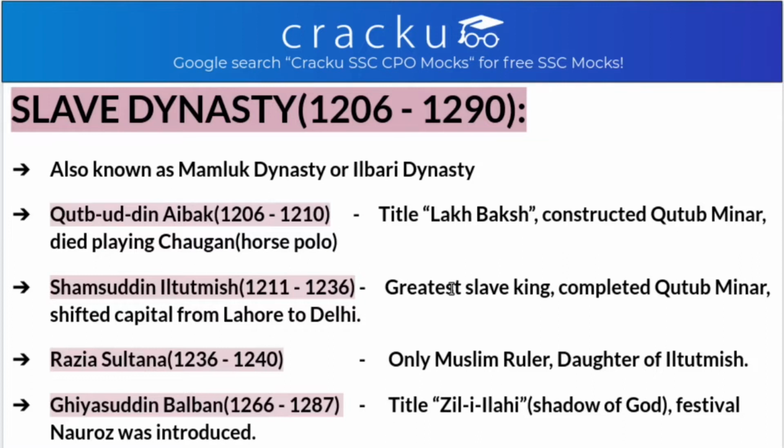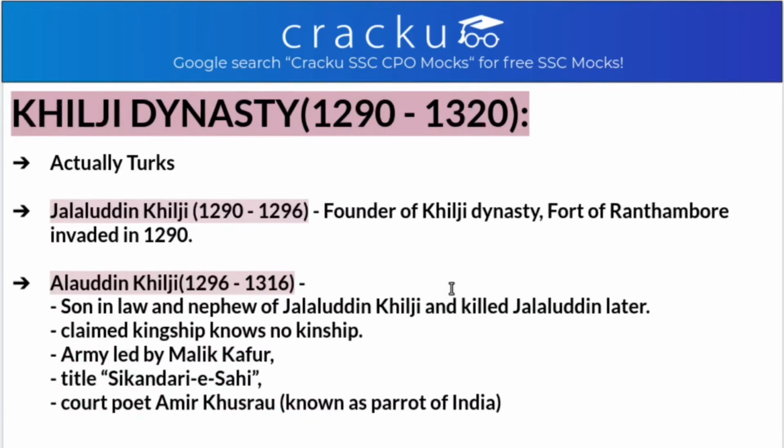He is one of the important rulers, and he titled himself Jil-e-Ilahi, that is, shadow of God. He introduced festivals like Nowruz, and the timeline when he ruled is 1266 to 1287. After Ghiyasuddin Balban came Qutubad, who was the grandson of Balban and the last king. Why last king? Because after this came the Khilji dynasty. When was the Khilji dynasty? The Khilji dynasty was from 1290 to 1320.